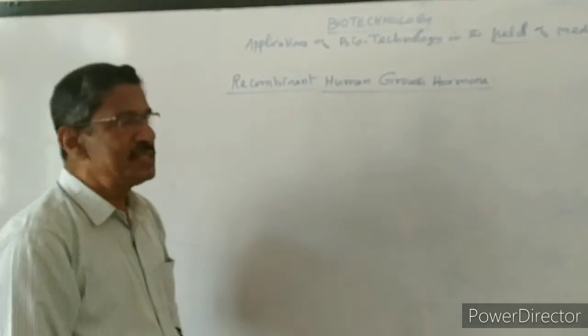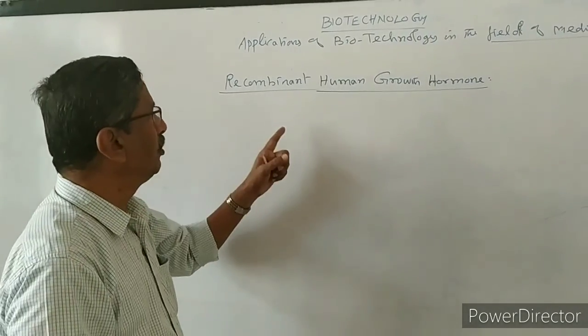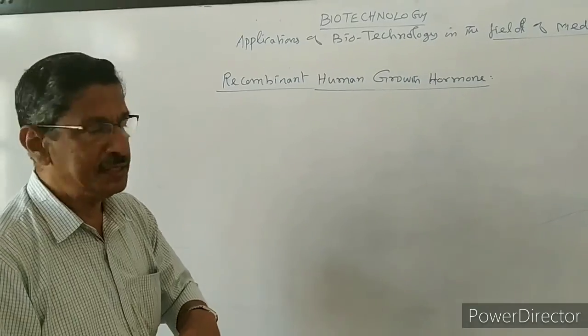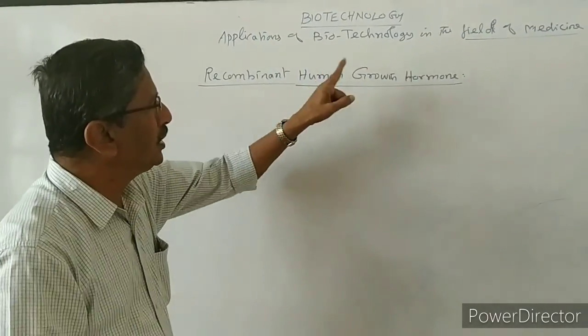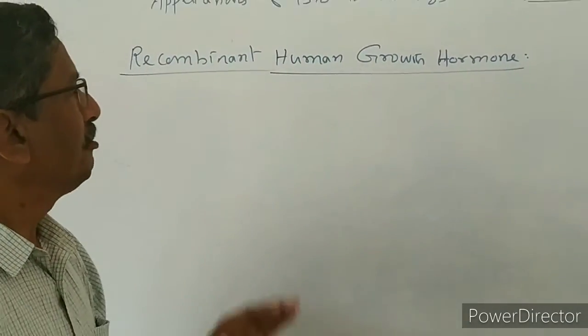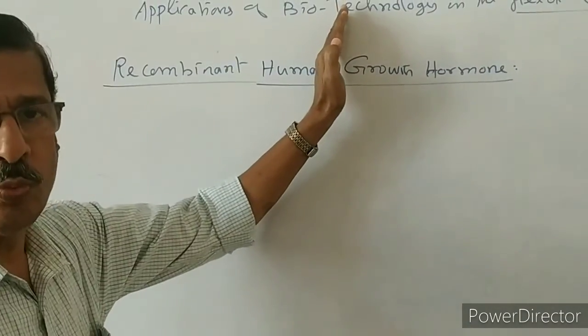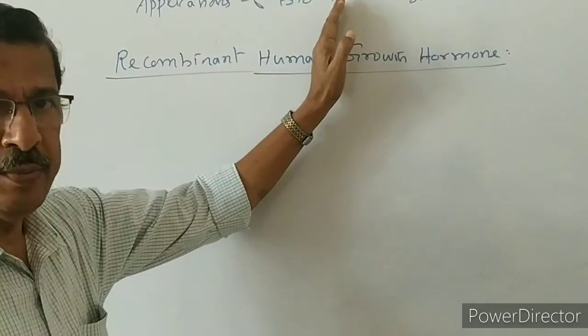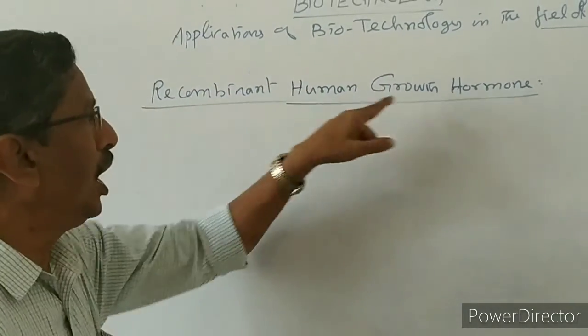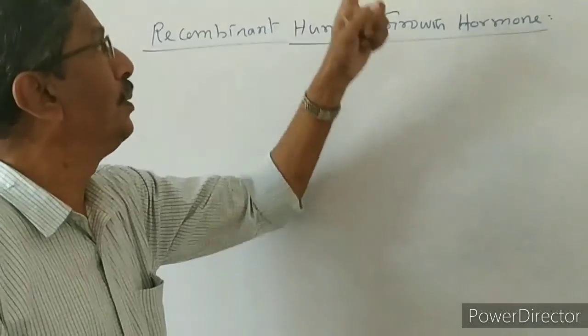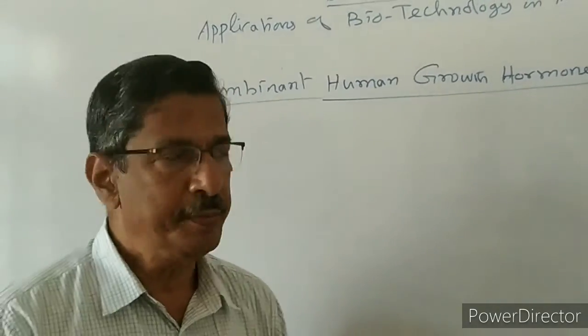Now we are going to take the next application of biotechnology in the field of medicine. The second one is recombinant human growth hormone. First we will take growth hormone, which is secreted in our body. If it is deficient, what will happen? Then how the hormone is synthesized with the help of biotechnology, we are going to study.